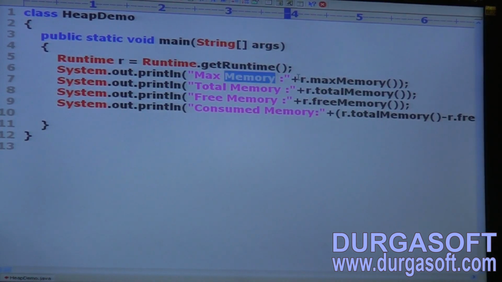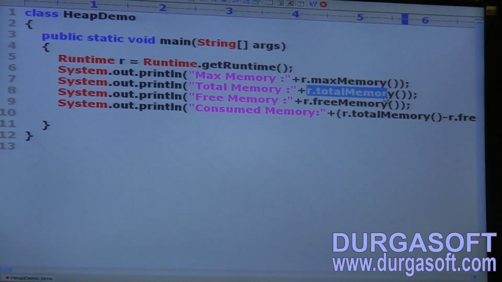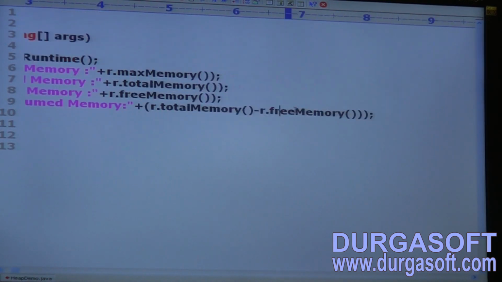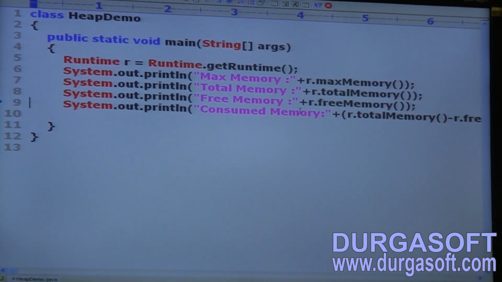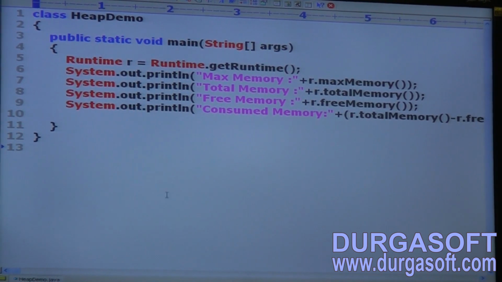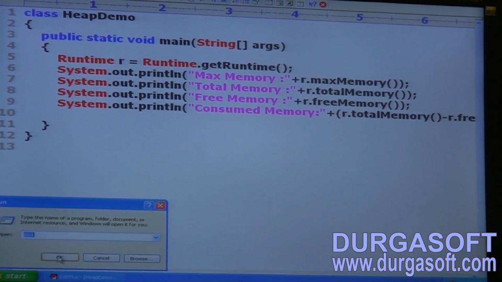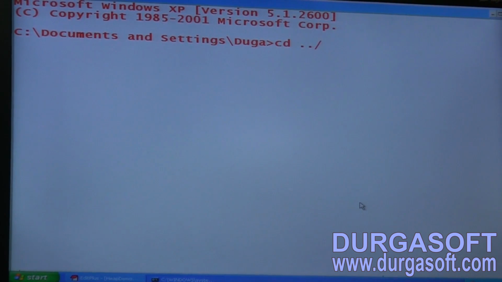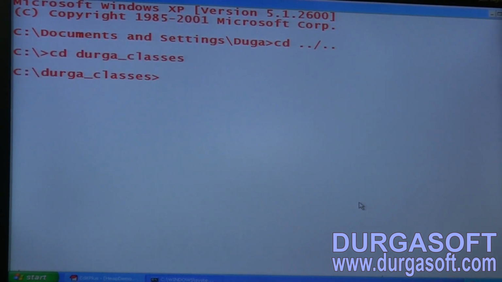Max memory r.maxMemory(), total memory r.totalMemory(), free memory r.freeMemory(), consumed memory r.totalMemory() minus r.freeMemory(). Now javac HeapDemo.java.